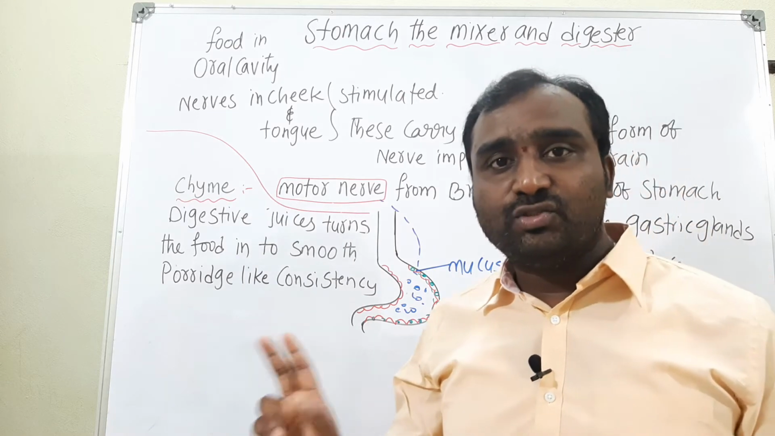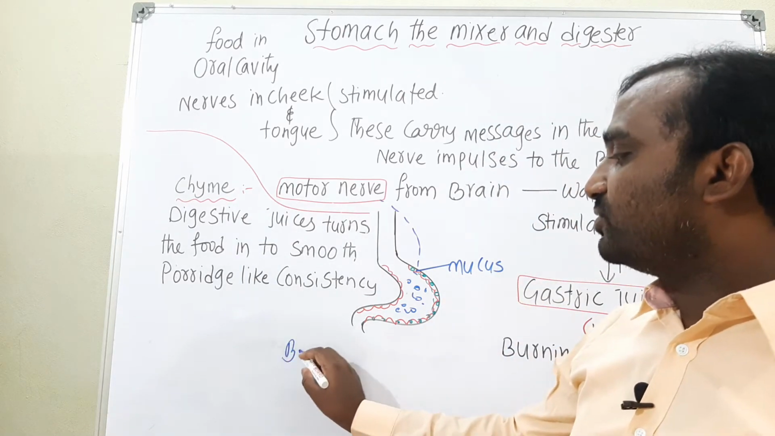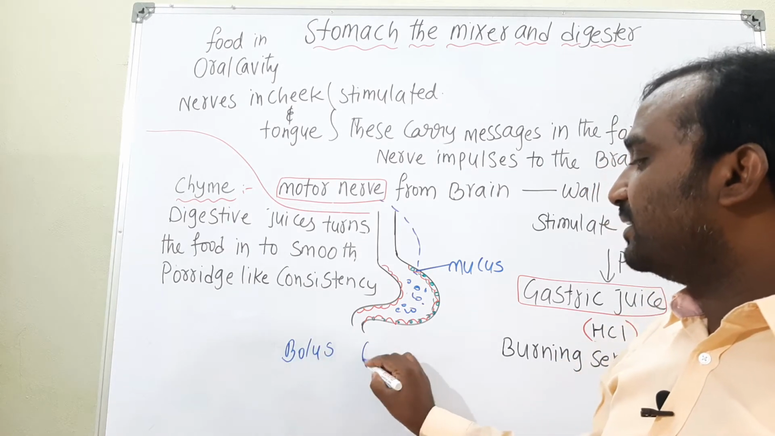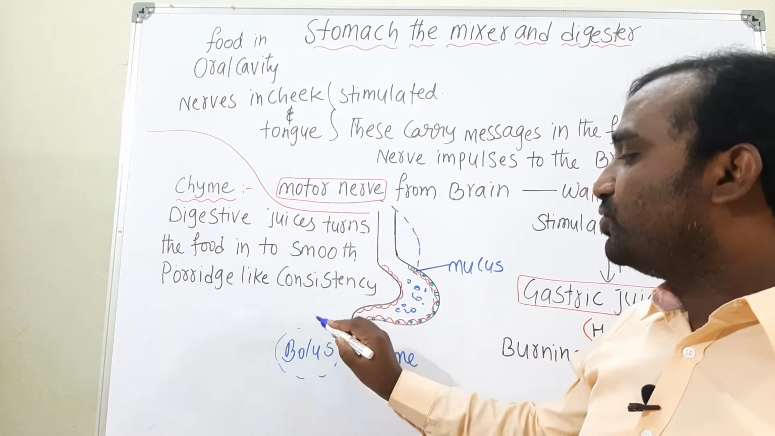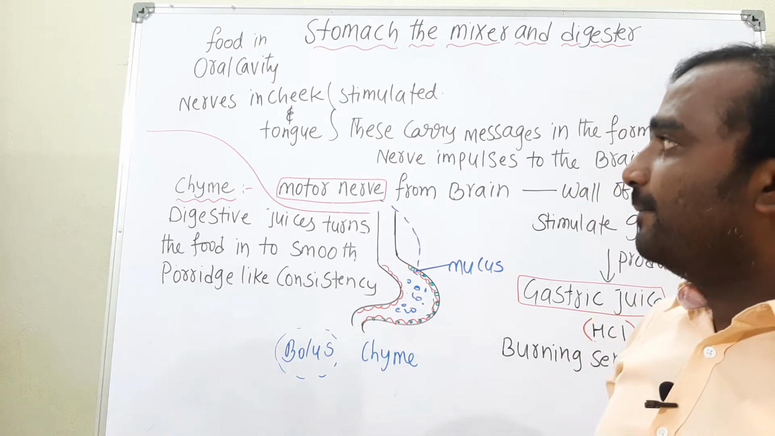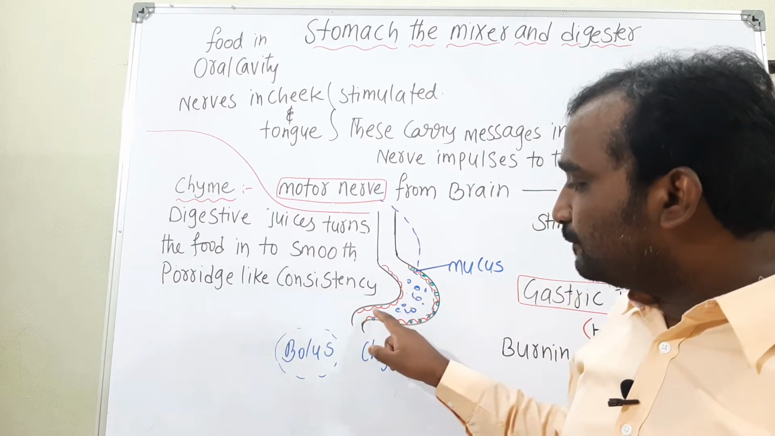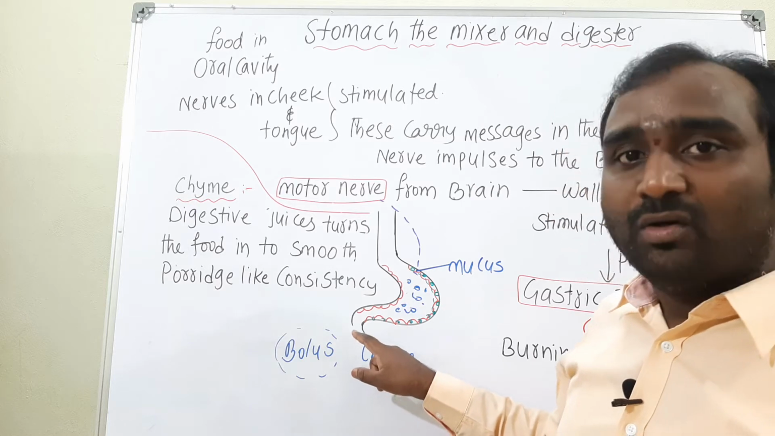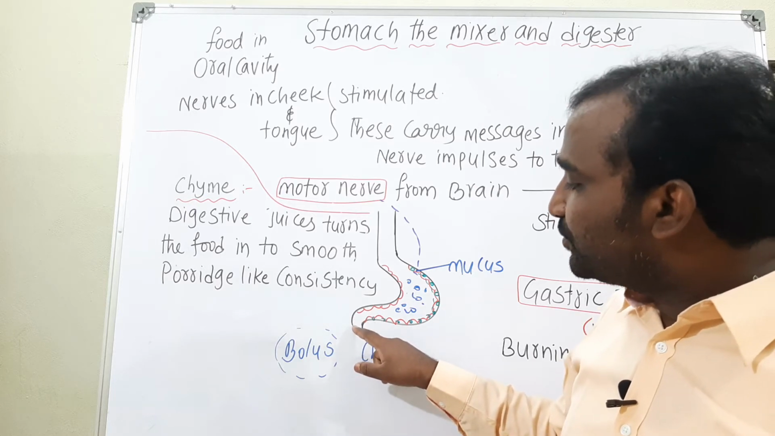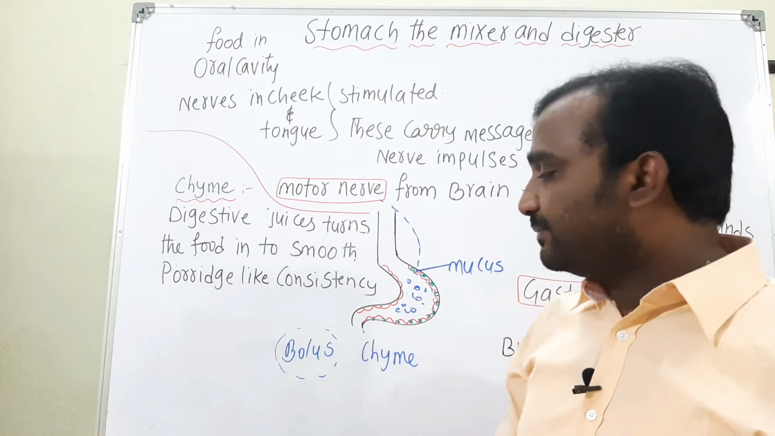Here we find two terms: one is bolus and the next one is chyme. Most students confuse bolus and chyme. Bolus is nothing but chewed food, and chyme is partially digested food. Then afterwards, from the stomach, the partially digested food, or chyme, slowly passes into the small intestine.